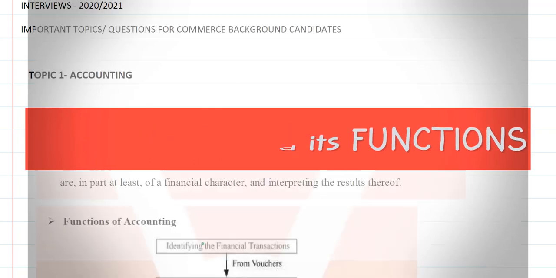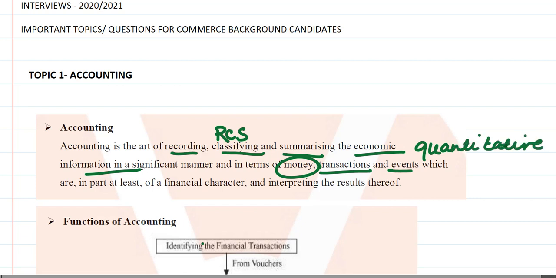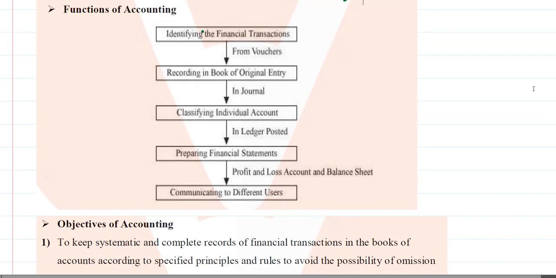Accounting is the art of recording, classifying and summarizing, that is RCS, economic information, transactions and events in terms of money, that is monetary, quantitative. And then what do we do? We interpret the results. So in layman terms, we record, classify and summarize the economic information, money, transactions, and then interpret the results. What are the functions of accounting?